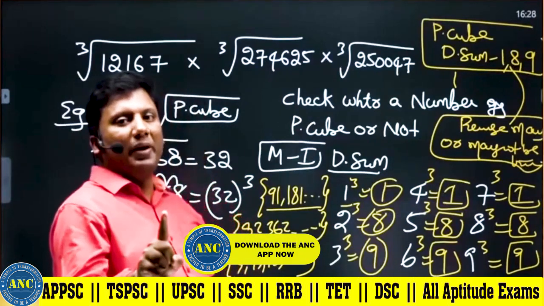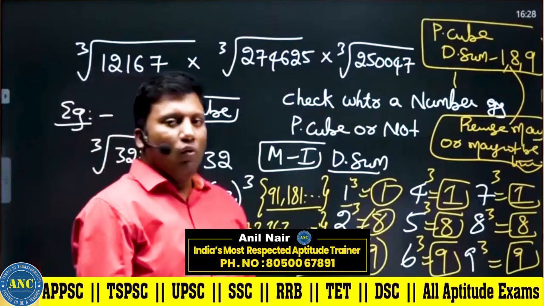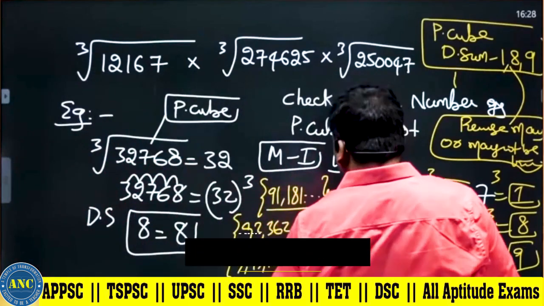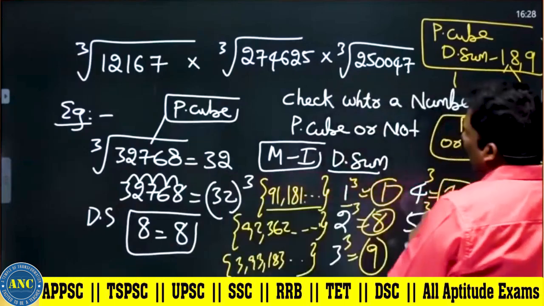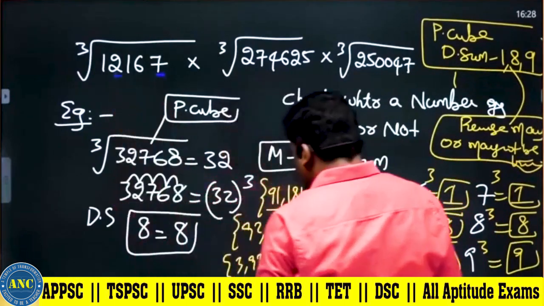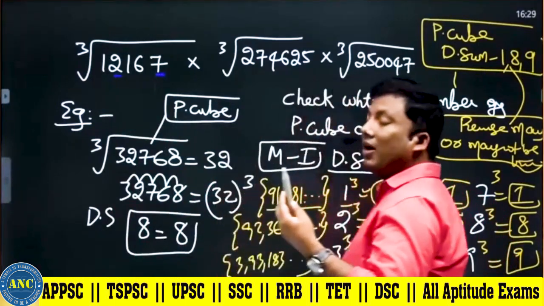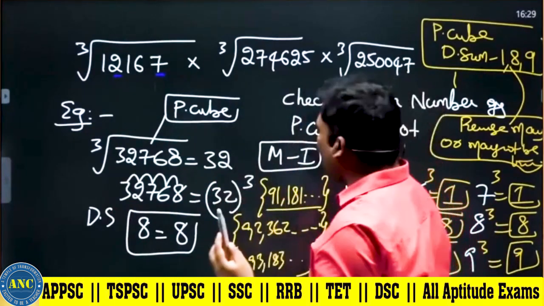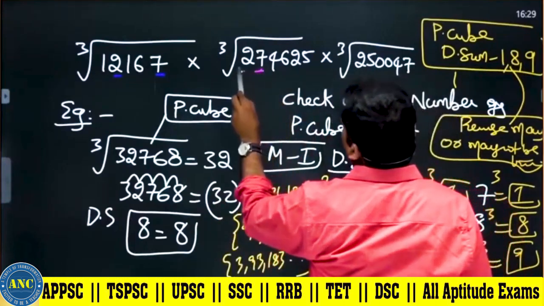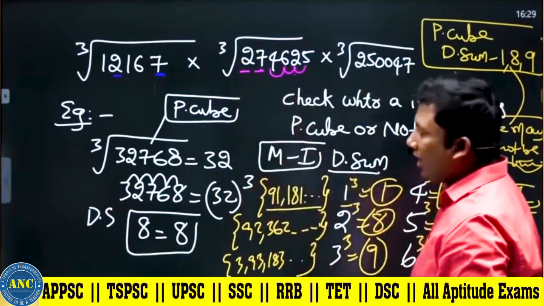Very, very important: to check whether a number is a perfect cube or not, the digital sum should be 1, 8 or 9. Please check the digital sum for the given values. 7 plus 2, 9, okay. 6 plus 1 plus 1, 8. If it is not 1, 8 or 9, then it is not a perfect cube. 7 plus 2, 9, out. 10, 12, 17, 8. Right.